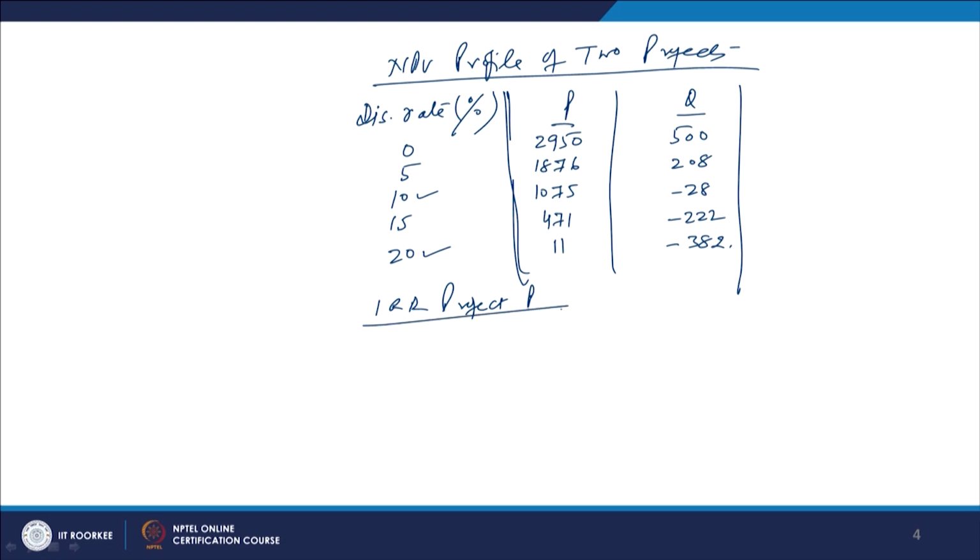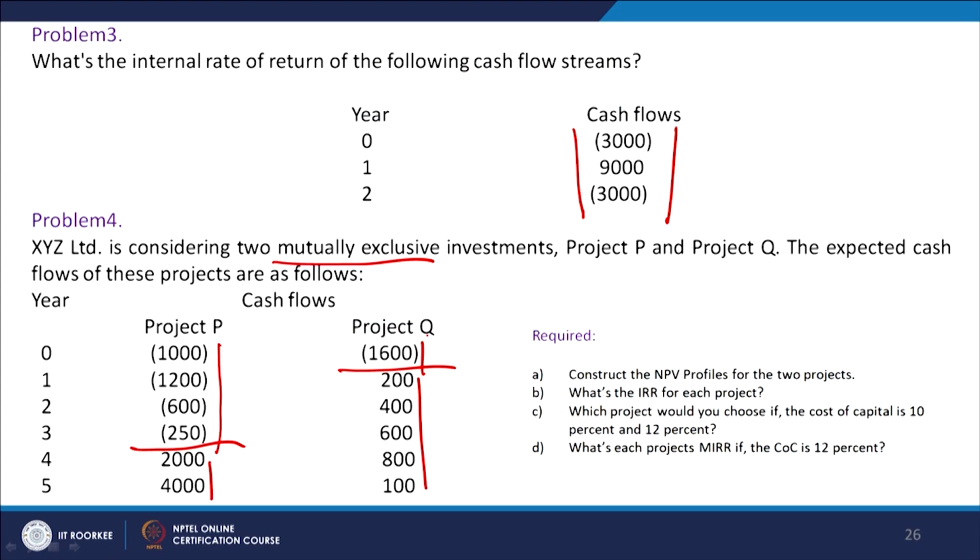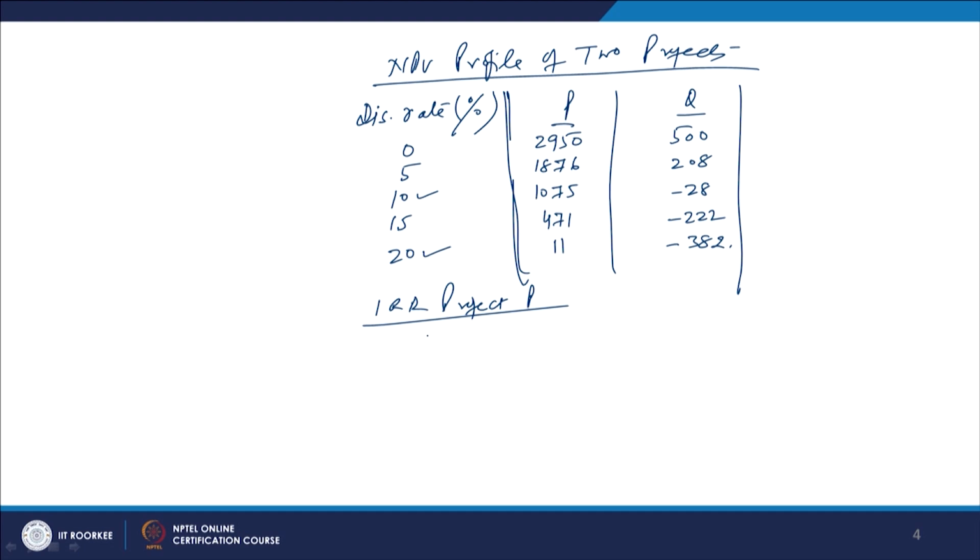In this case, we have to take the outflows and start with the outflows. What is the outflow given here? It starts with 1000 and goes up to the 1200s. So, in the first case it is going to be minus 1000, because it is the first year's cash outflow. Then it is again minus 1200 into, now we have to discount it, which means at a certain rate.